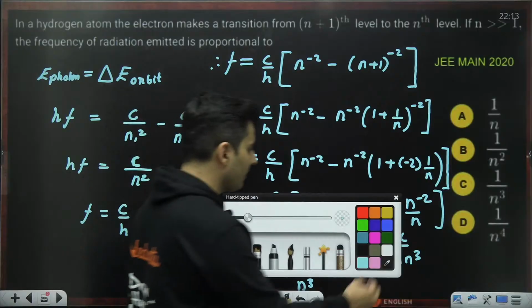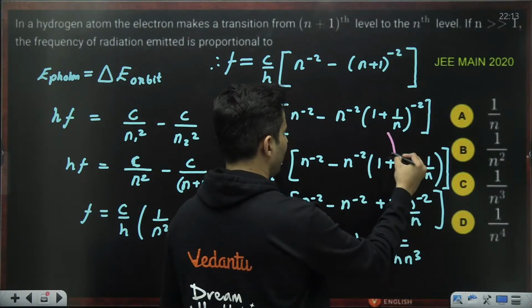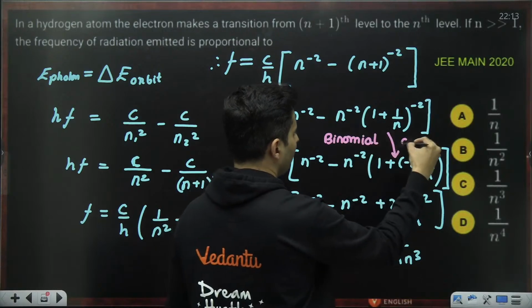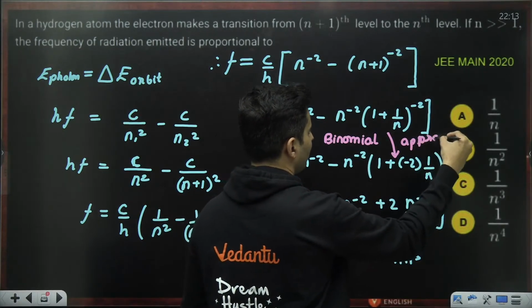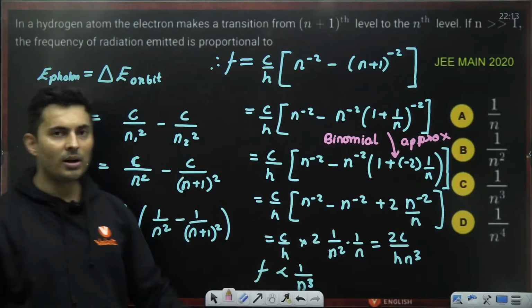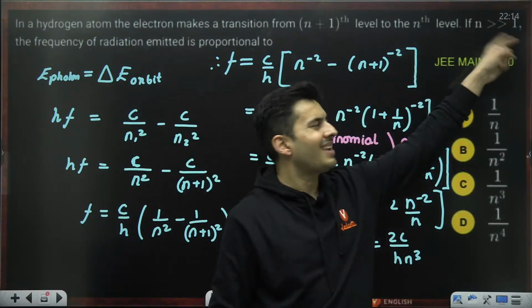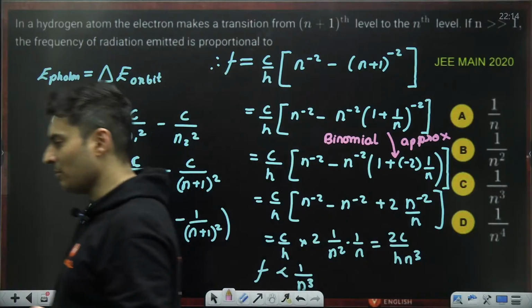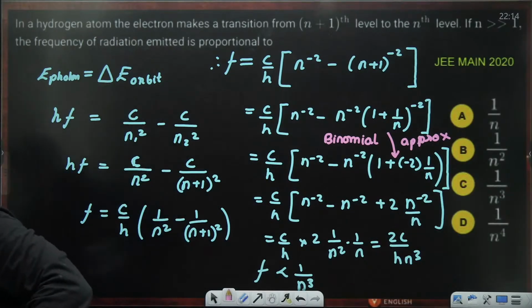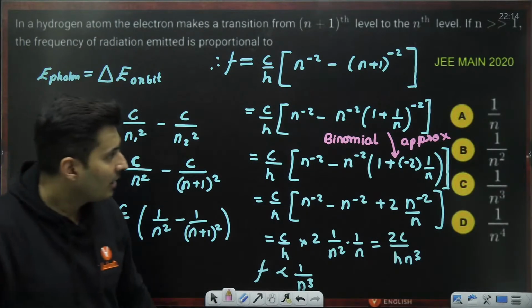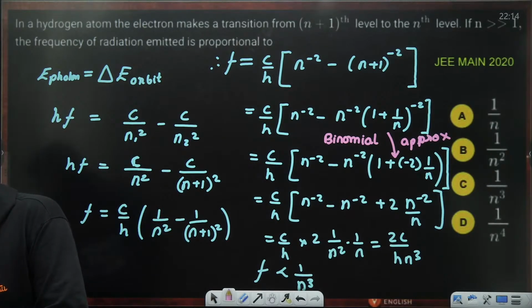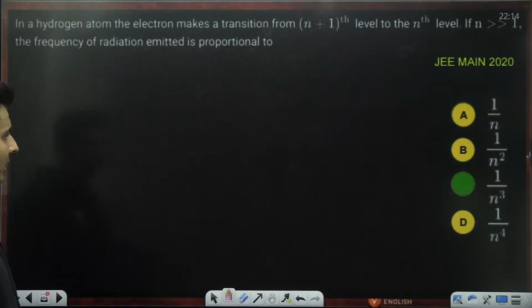So this was a critical step where I have used binomial approximation. Without that, I couldn't have solved, and that hint I got because n was much, much larger than 1. These kind of things only come in binomial approximation. Got it? Yes, it is C option. Be careful. It is not D nor B. Many people said B and D. It is neither this nor that. Okay, very nice. Moving on to the next question.